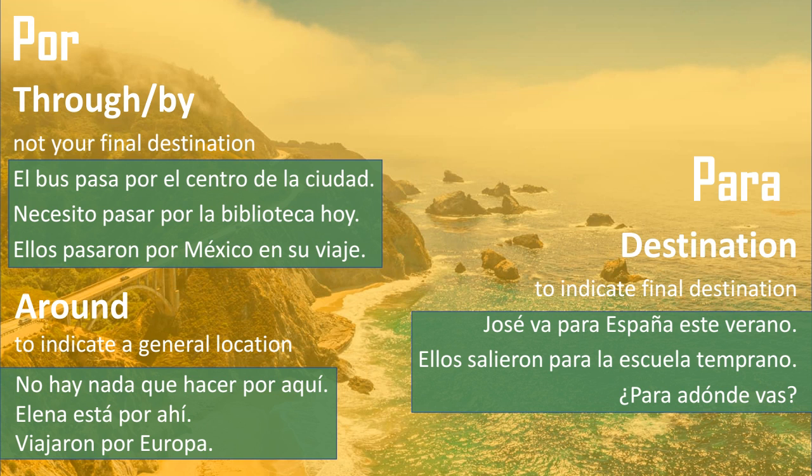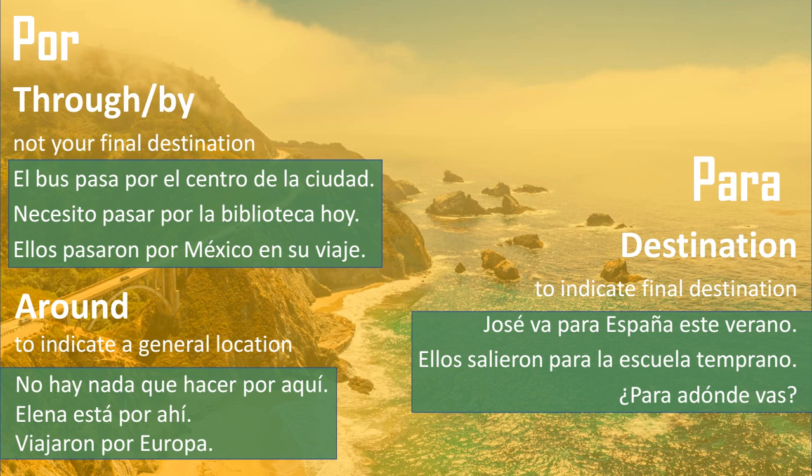On the other hand, the preposition para is used when we're expressing our final destination, the actual goal of our trip. So here's a couple examples. José va para España este verano. So José goes to Spain this summer. Ellos salieron para la escuela temprano. They left for the school early.